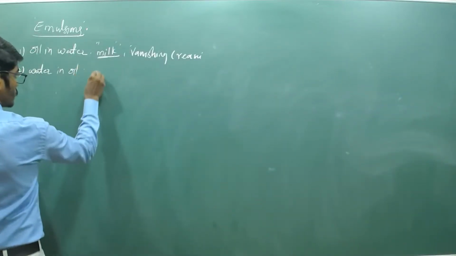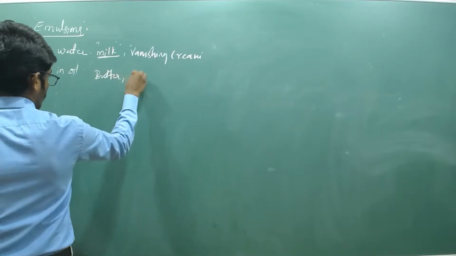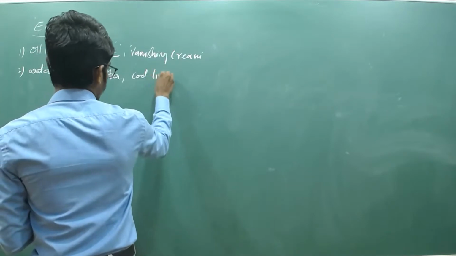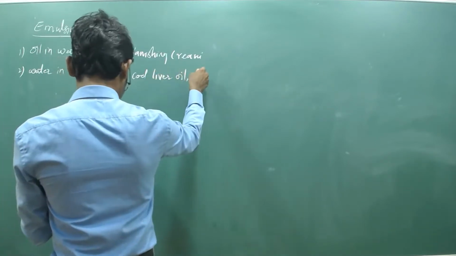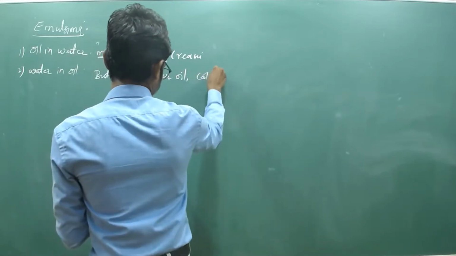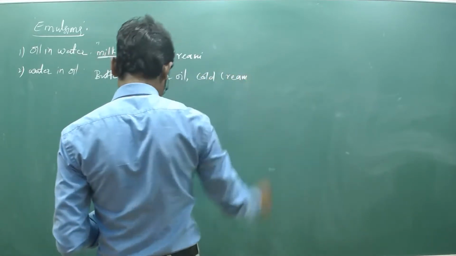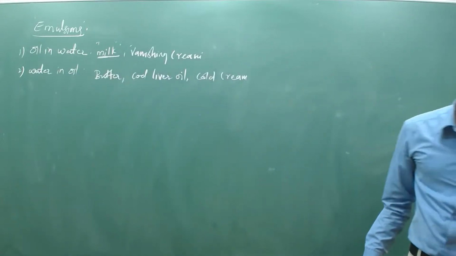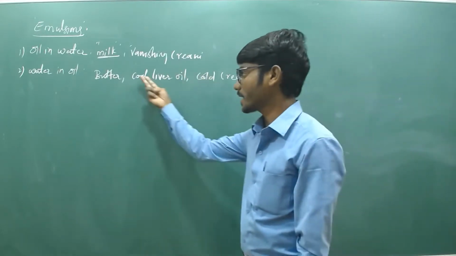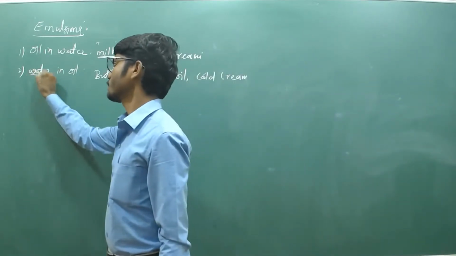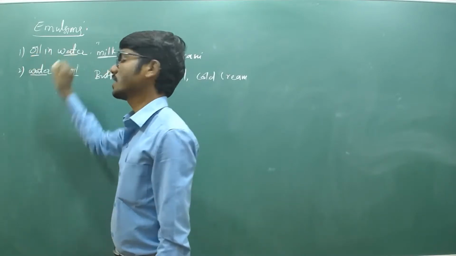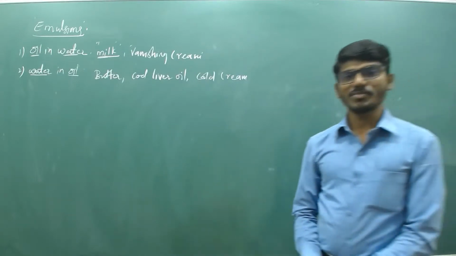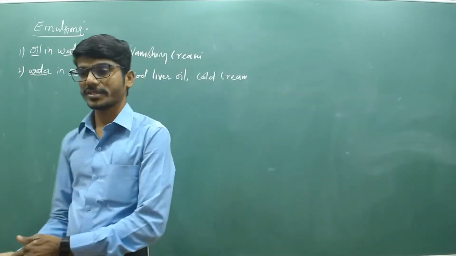Butter, cod liver oil, cold creams, etc. are the examples of water in oil. In this case, water acts as the dispersed phase and oil acts as the dispersion medium. Remember the terms dispersed phase and dispersion medium. Okay, and some of the general applications of emulsions we can learn now.